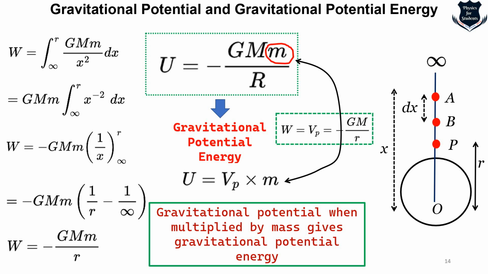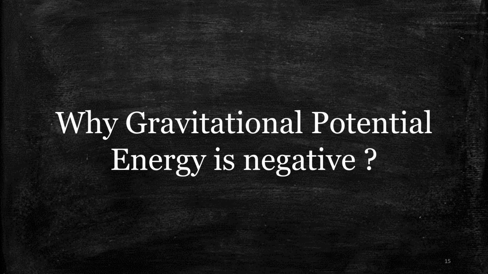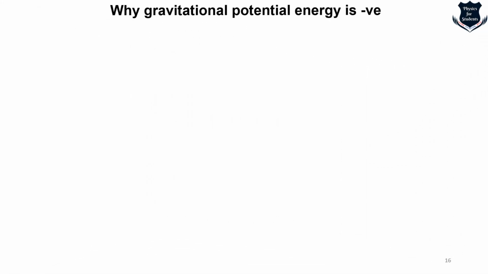You can take a snapshot of this screen and understand how we derived gravitational potential energy and how it comes out negative. But the question is that we still need to find out why gravitational potential energy is negative. There should be a mathematical derivation or a reason. So in this part of the video we will explain why gravitational potential energy is negative.